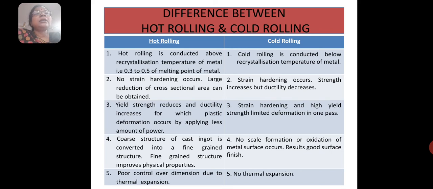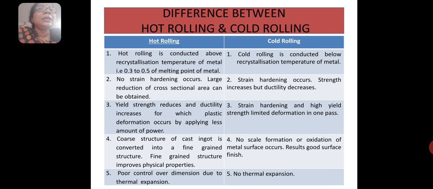In case of hot rolling, strain hardening does not occur. But in case of cold rolling, strain hardening occurs. Due to strain hardening, the strength of the material increases, but ductility decreases. But in case of hot rolling, as strain hardening does not occur, large reduction of cross-sectional area can be obtained.